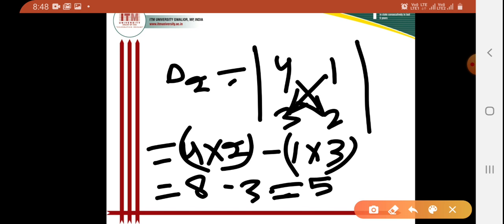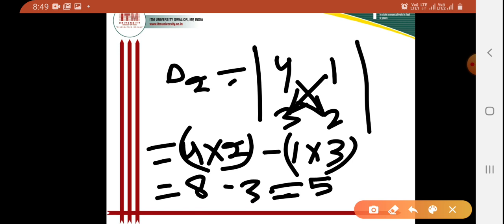Now what is our aim? I want to calculate the unknown terms in the equations. What are the unknown terms given in these two equations in that question? That is I1 and I2. For these unknown quantities, I have to solve by the help of these determinants. So I have calculated del, then del 1, and then del 2, for solving the unknown terms I1 and I2.